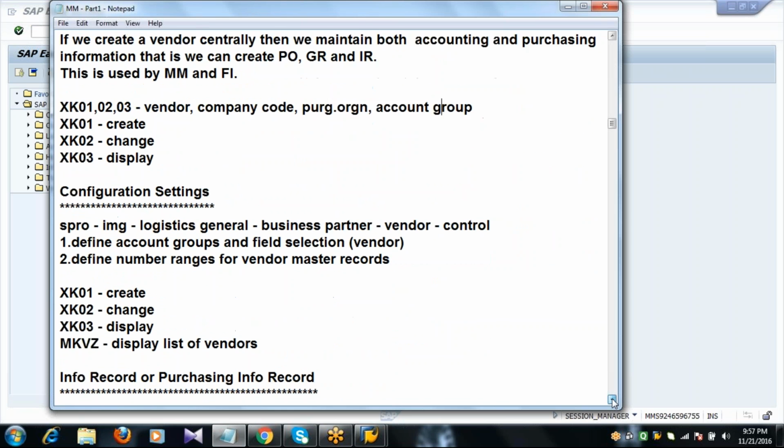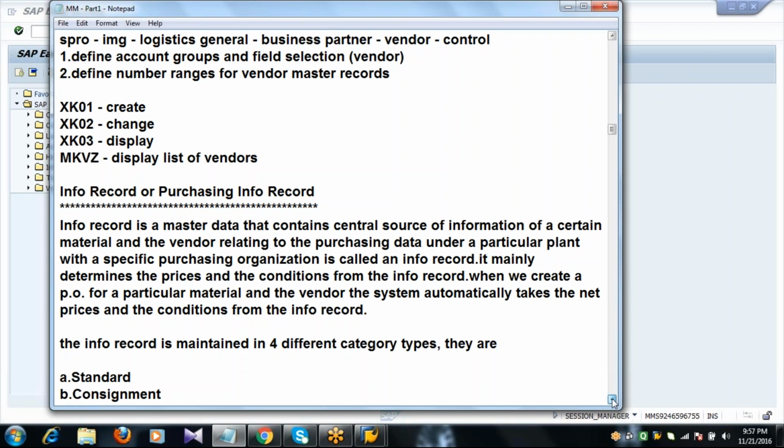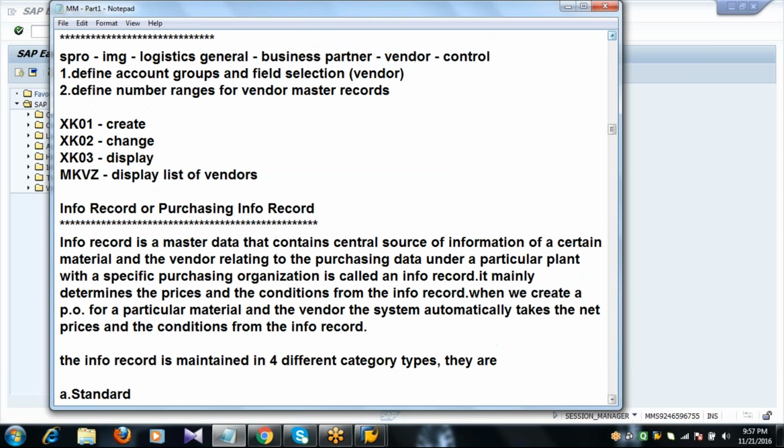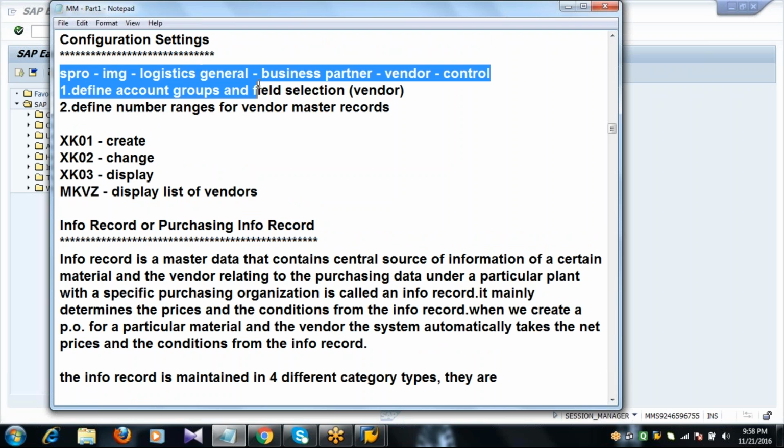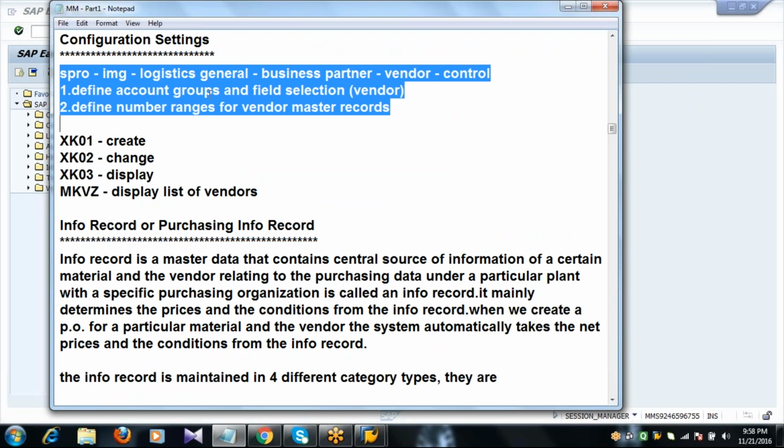Now we'll go for the configuration settings. SPRO, IMG, Logistics General, Business Partner, Vendor, Control. The first step, define account groups and field selection, vendor. And the second one, define number ranges for vendor master records.